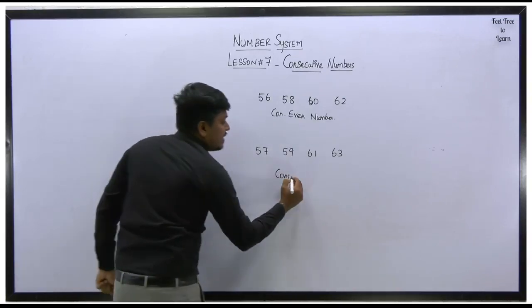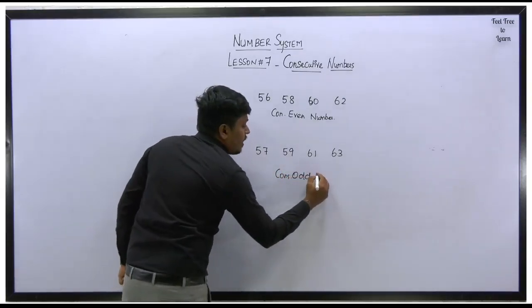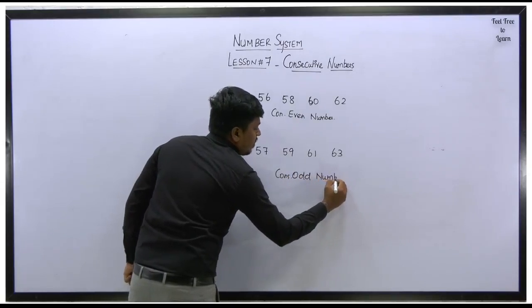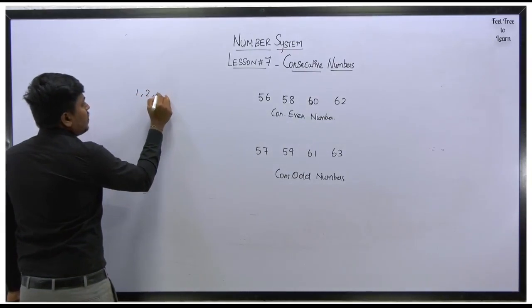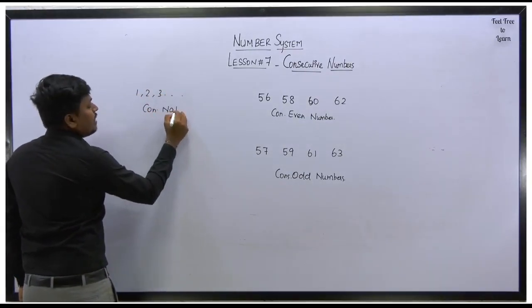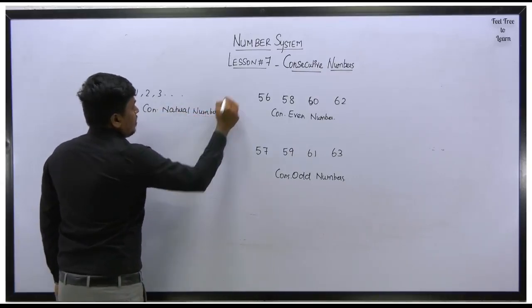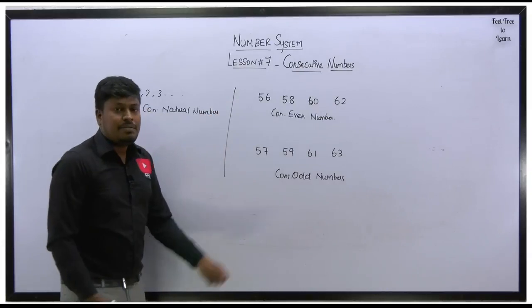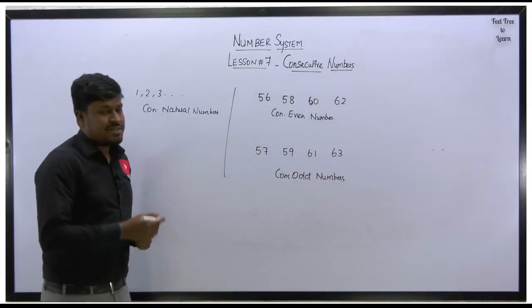It is called consecutive, but it is not an even series, it is consecutive odd numbers. Similarly, a set that starts from 1, 2, 3, 4 is called consecutive natural numbers. So these are consecutive even numbers, consecutive odd numbers and consecutive natural numbers.